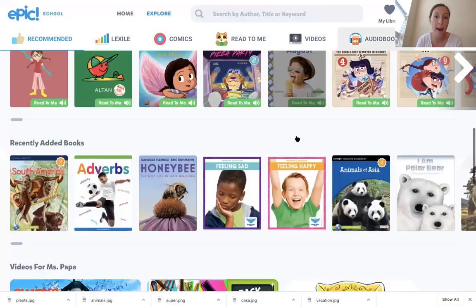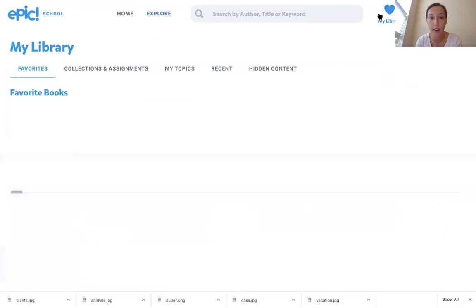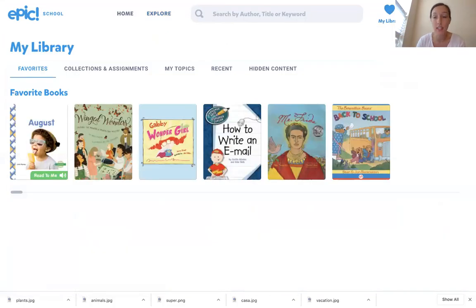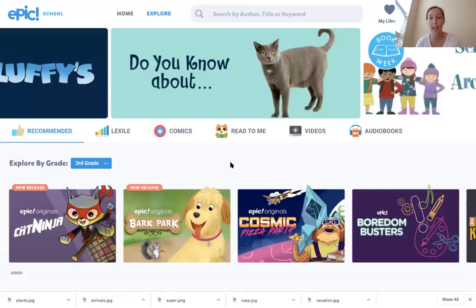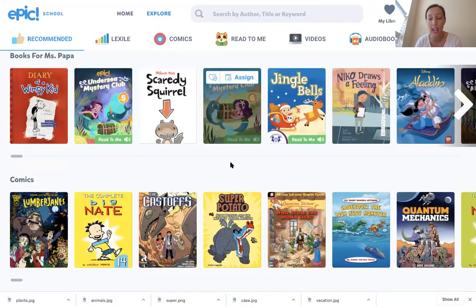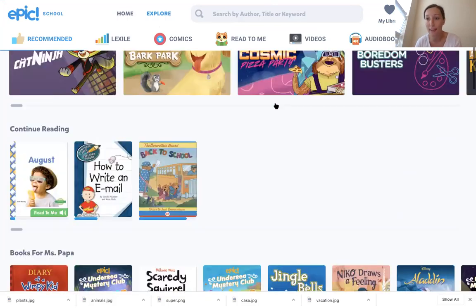And if I go to my library at the top, right where you guys see that heart, it says my library. I can see that the book that I just clicked the heart is saved to my favorites. So anytime there's a book you think you might like, you're gonna click that heart to save it. And then to go back, you're gonna click explore to go back and look at more books. And you can save as many books as you would like to read in your Epic library.